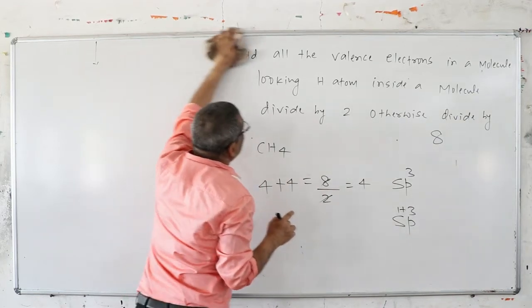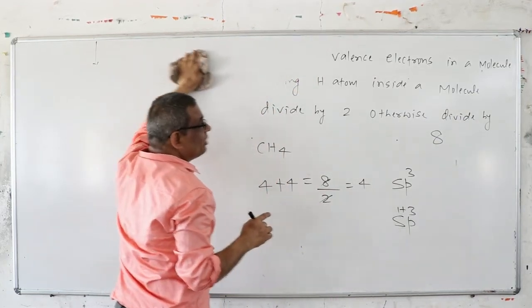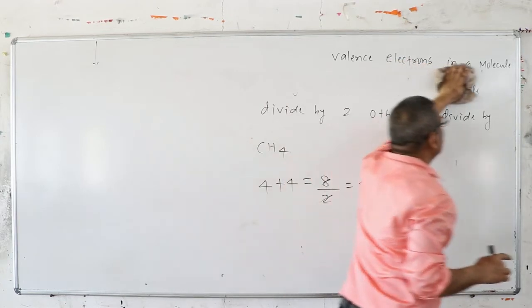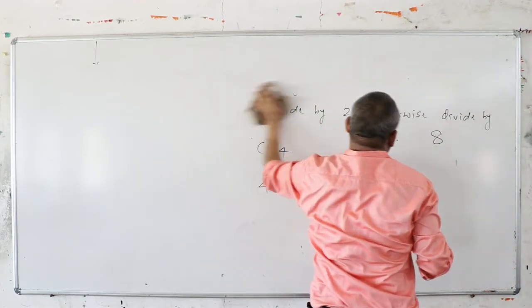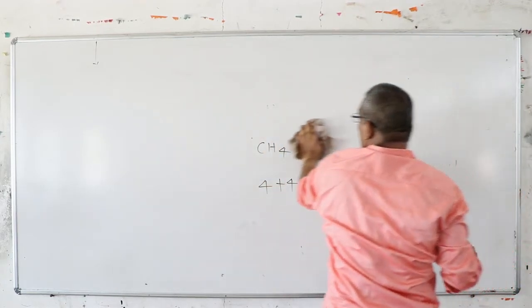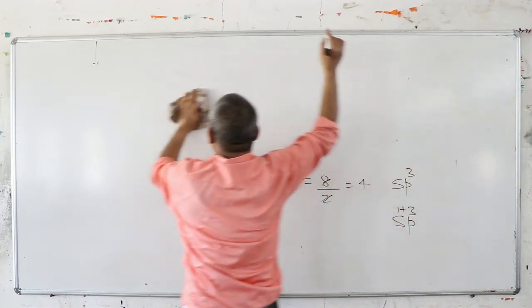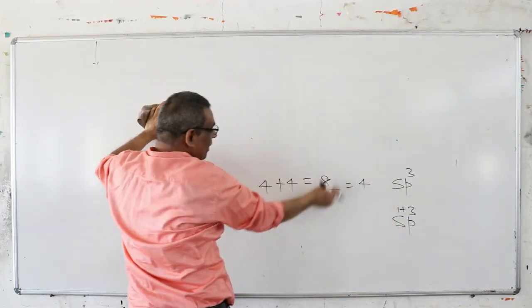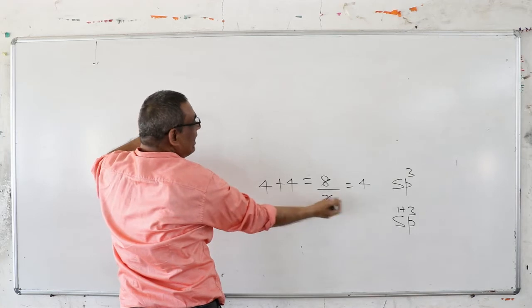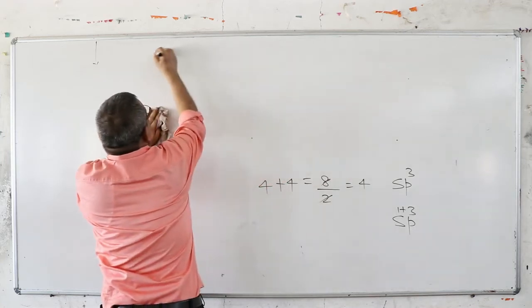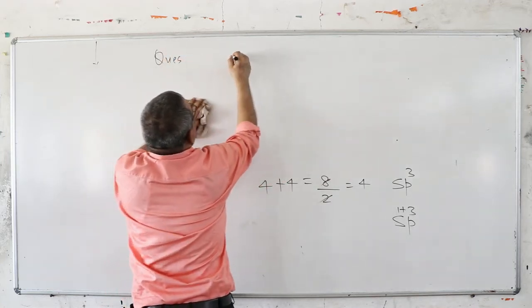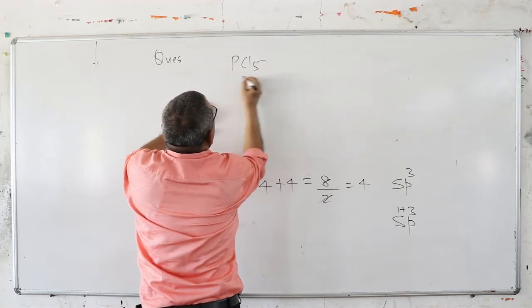This is the systematic method. Add all the valence electrons; if hydrogen is present, divide by 2, otherwise divide by 8. You will get the hybridized state. But if the quantity is not divisible, then what will you do? Suppose I ask, what is the hybridization of PCl5?